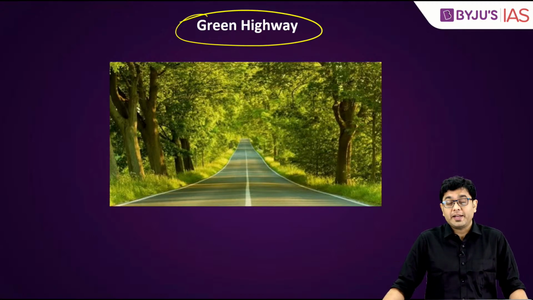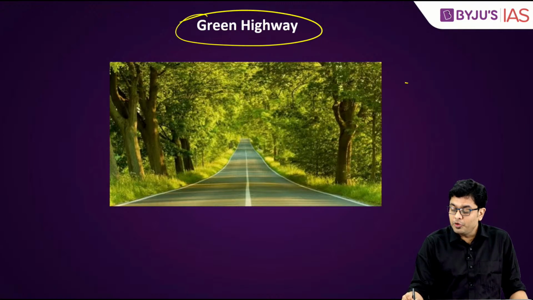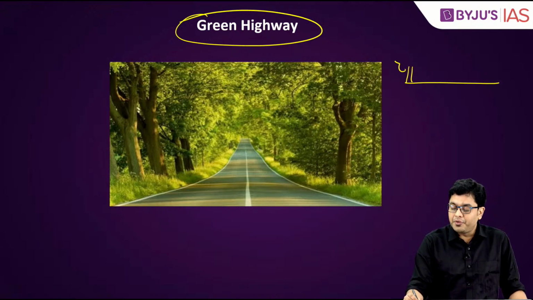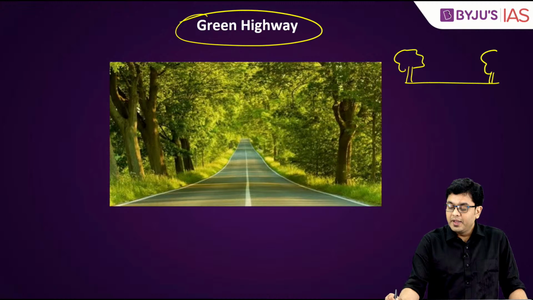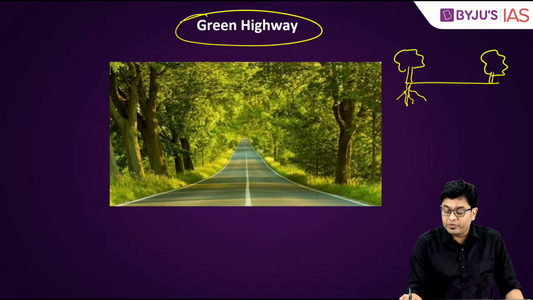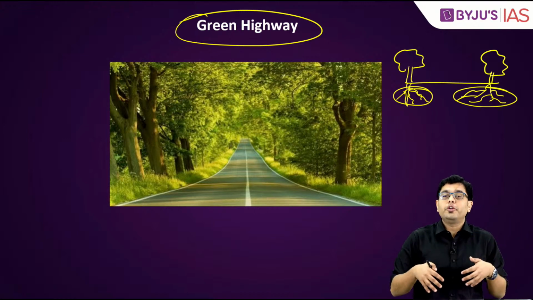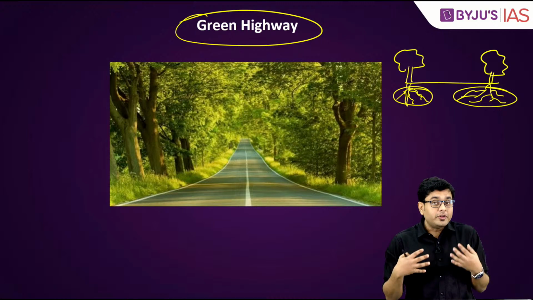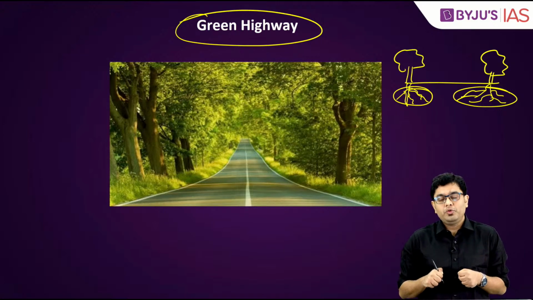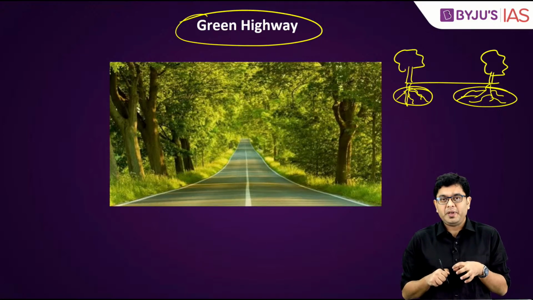One of the prime logics is that when you plant trees on the sides of the roads, these trees shall have deep roots, and these roots shall bind the soil in its place. The roots shall have a significant amount of vertical as well as horizontal variation, so they would be able to bind the soil in its place.